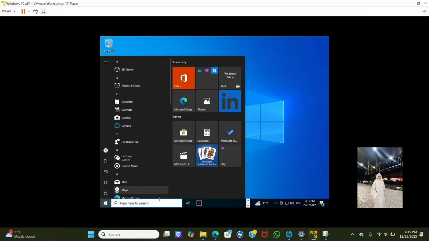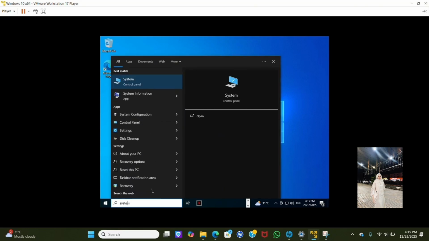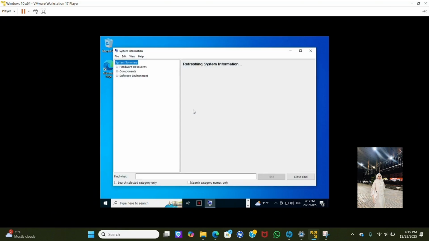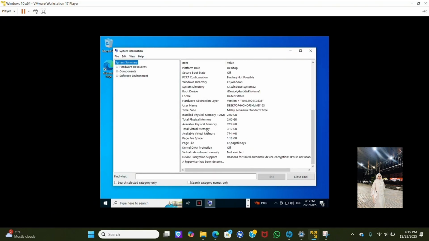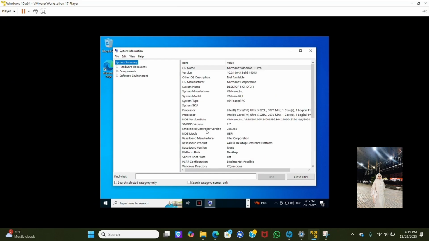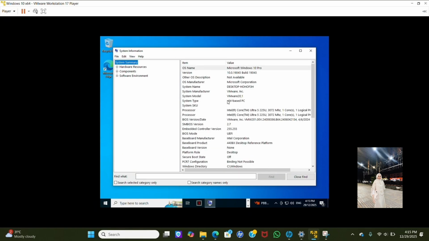First, go to Windows and search system. Then you scroll down and you can see everything.